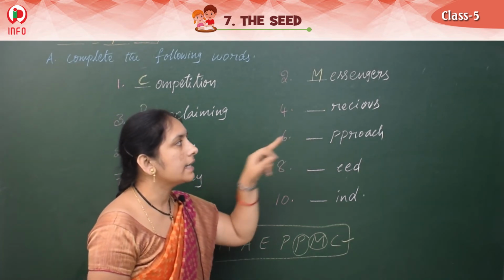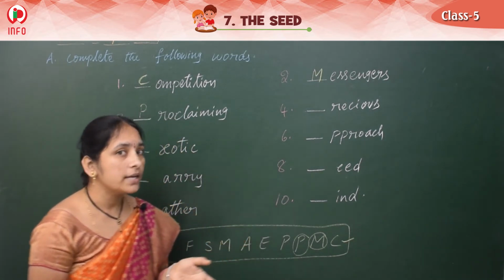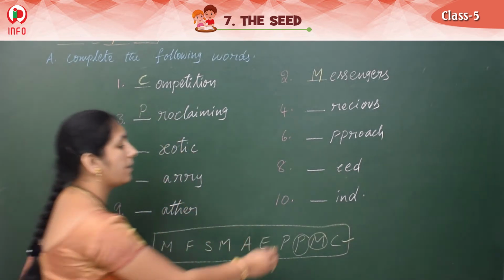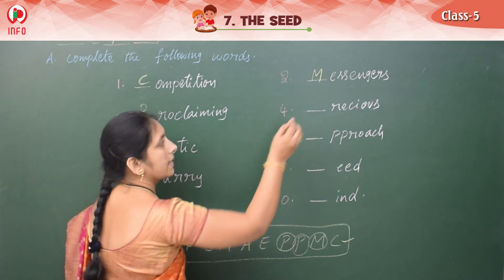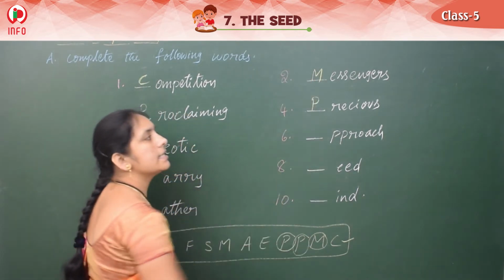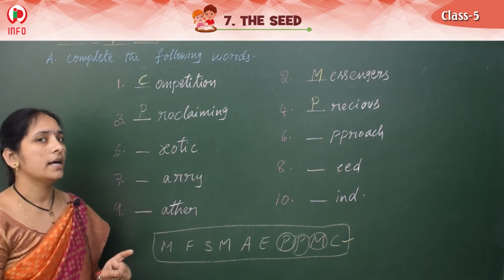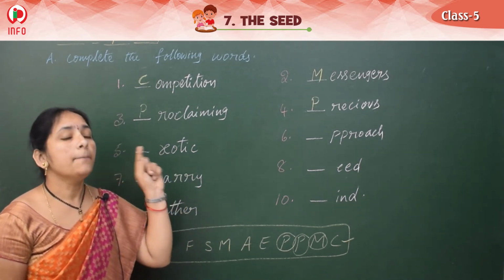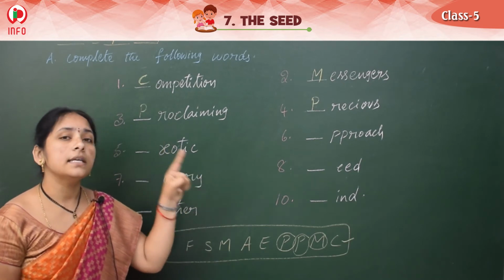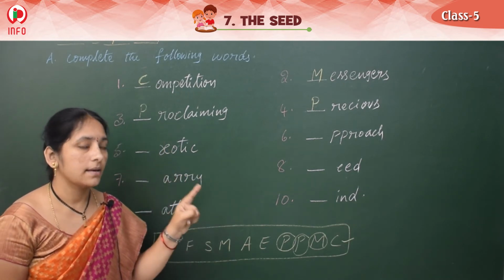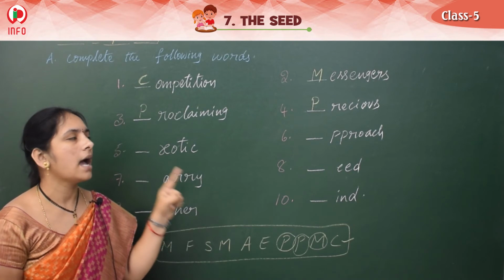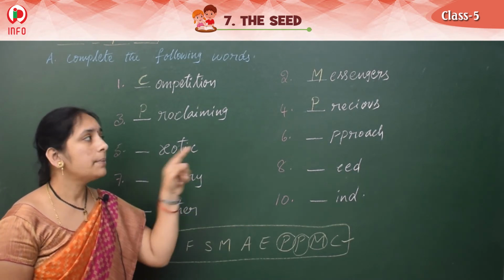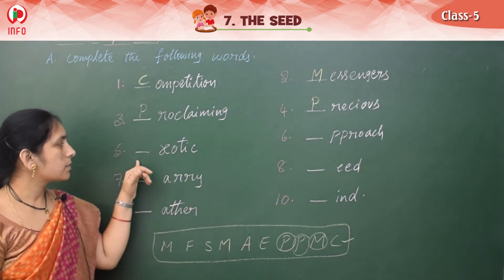And see the fourth one. Dash R-E-C-I-O-U-S. Yes. What do we have? Precious. P-R-E-C-I-O-U-S. Be careful with the spelling. Repeat, learn it properly. P-R-E-C-I-O-U-S. Precious.